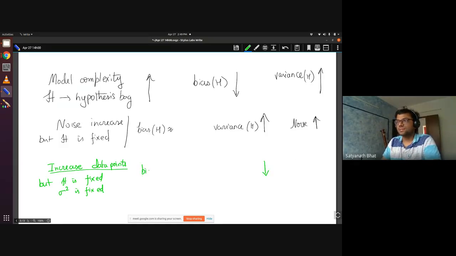Bias does not change much because the line can, after all, only fit a sinusoid in that way. There is nothing much it can do. The bias roughly doesn't change, but the variance, as you said, the probability that it deviates too much will reduce because the other points will bring down the noisiness. Is that okay?